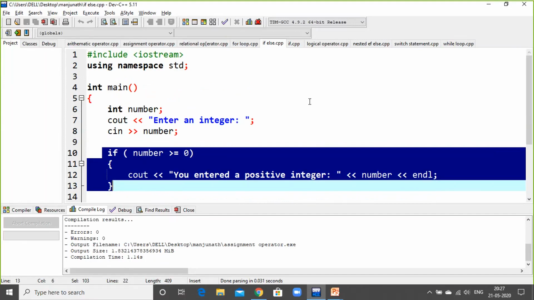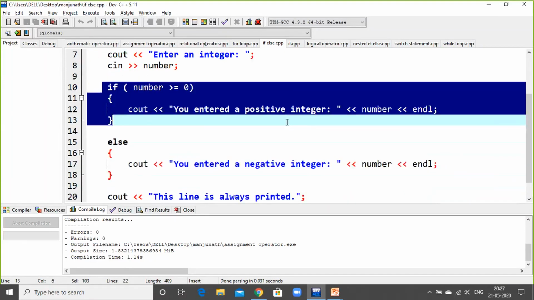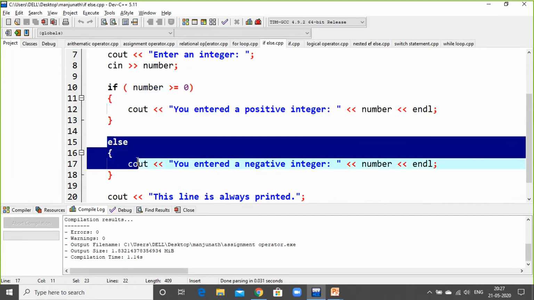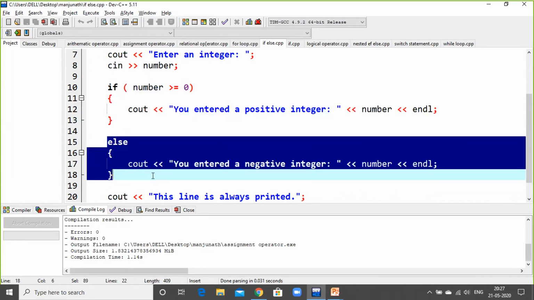If it is not a positive number, then you need one more condition, which is else. If the condition is not satisfied, the compiler will automatically go to the next block, the else statement, and the else statement will check the number.